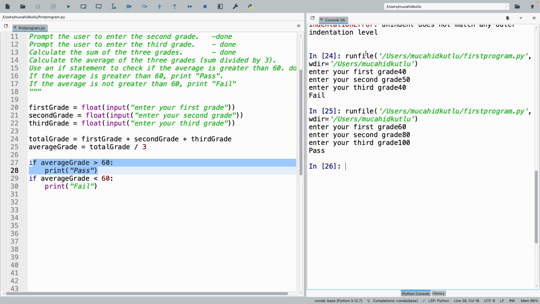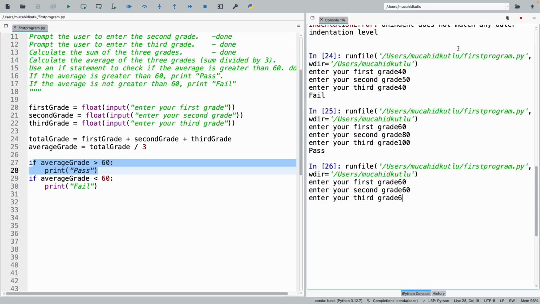But we are not covering everything in these if statements. What is that? Equal, yeah. What if a student got 60? Like if my average is 60, like all my grades are 60, I get neither pass nor fail. So I should change my code. What should I do here?